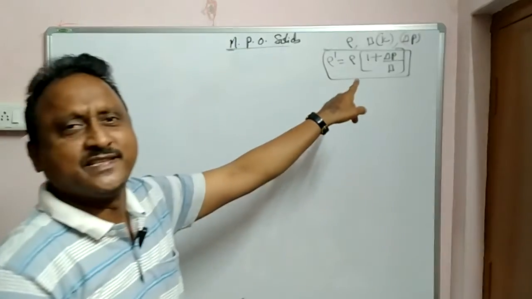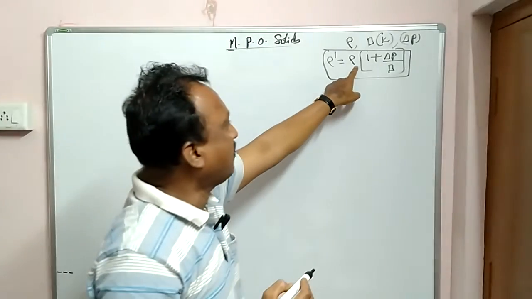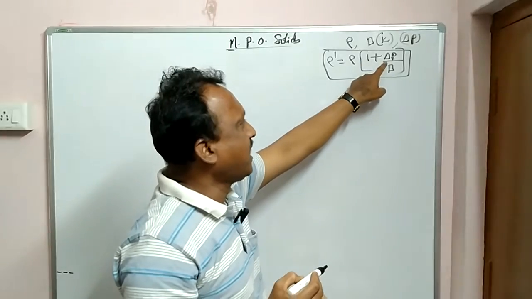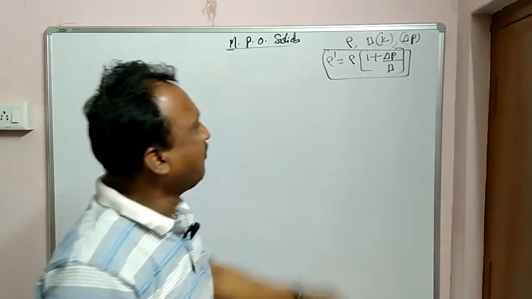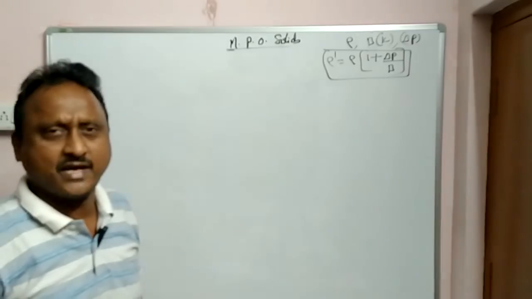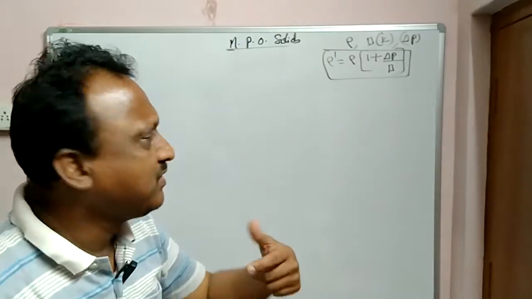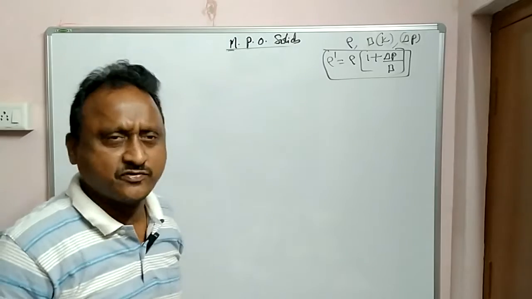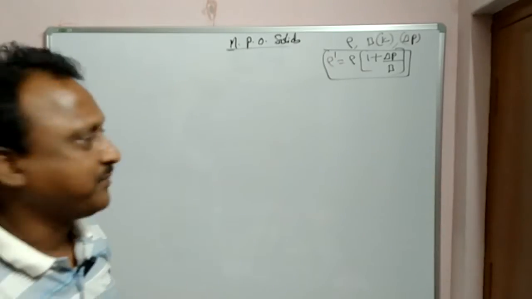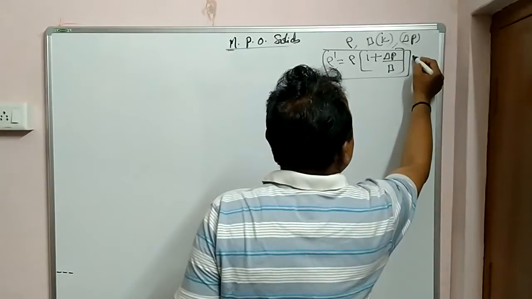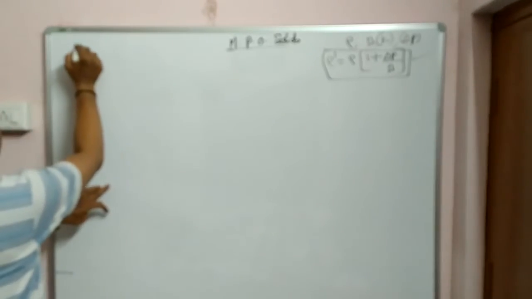Rho dash is the new density, rho is the initial density, delta P is pressure, that is force by area, and B is the bulk modulus, bulk stress to bulk strain. Very important formula.